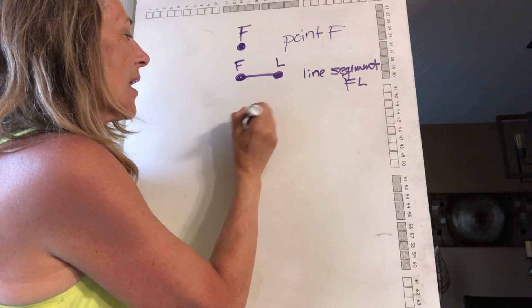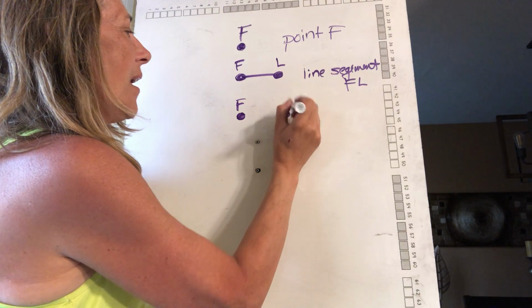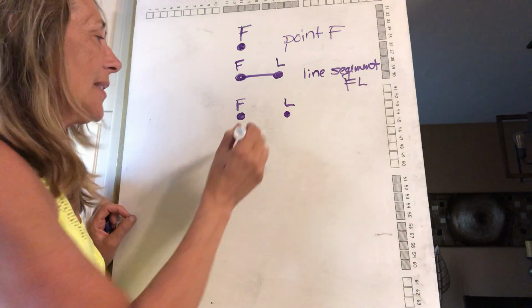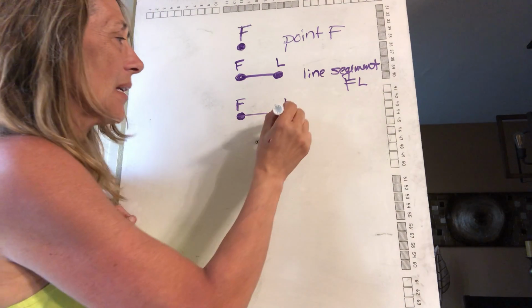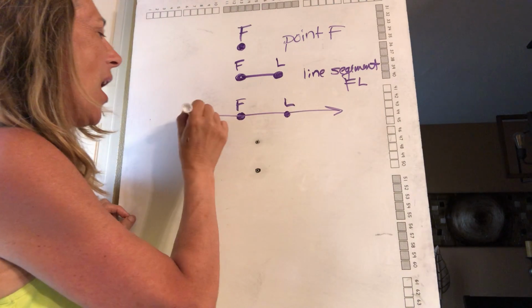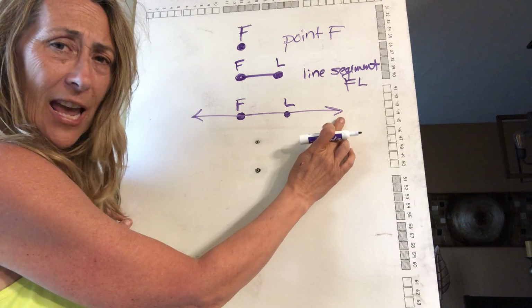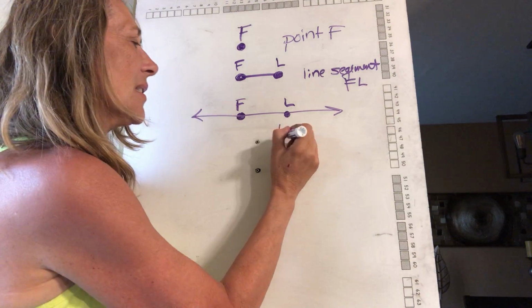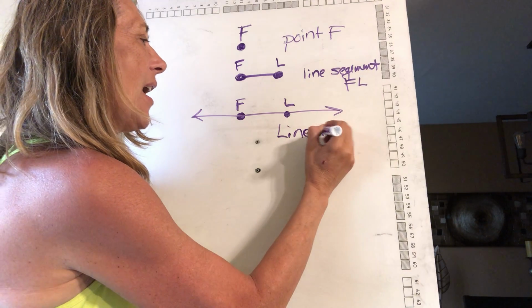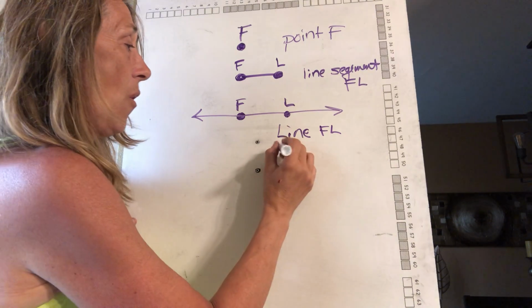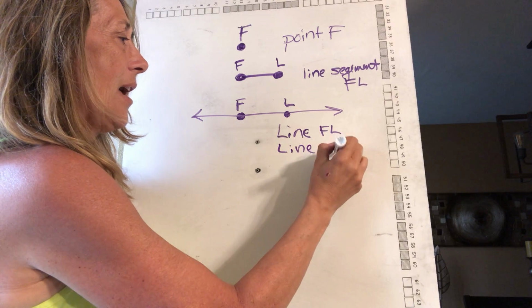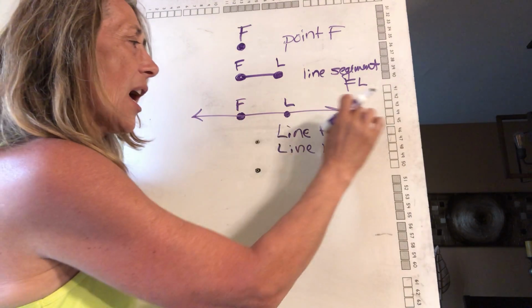I'm going to take F, L, which are my 2 points, and there's a segment, and I'm going to make them go on forever and ever. So now, because they have this little arrow at the end, it's called line FL or line LF. So now it goes on forever.